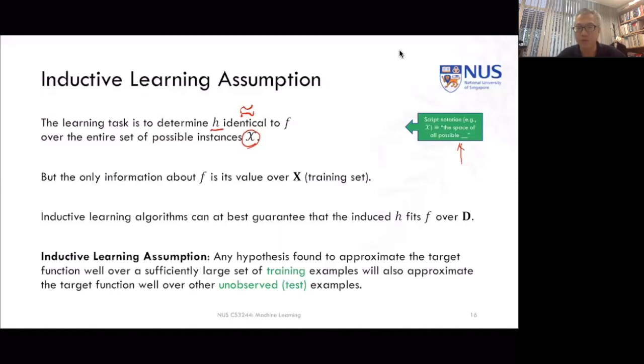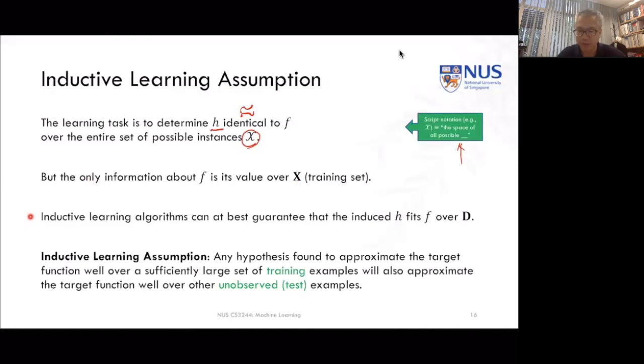So any type of drink with those 6 values, or any type of image that we would have from lecture 1, we would have to decide whether the person likes it or not, or whether that's a cat or a dog, for example. But really, the only information that we get about the true target function is its value over a very limited set of data, usually just a training set, capital X. And so what we can only do is basically guarantee how we can perform on that training data, right?